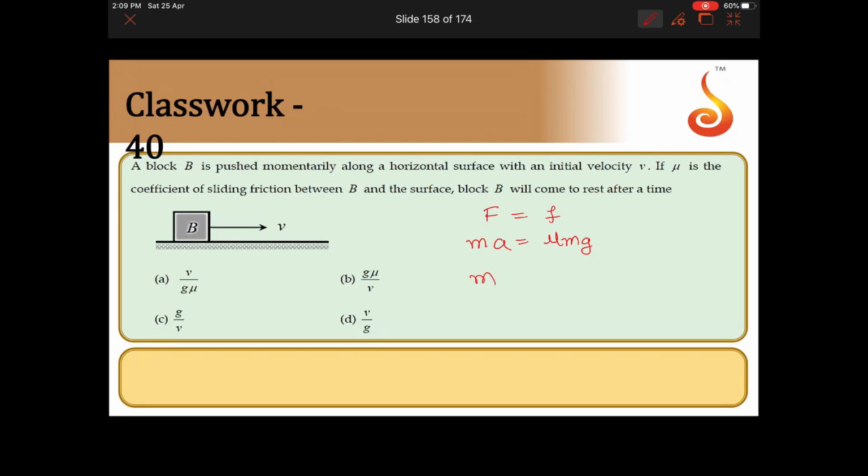So it is given that initial velocity is v. If a is the acceleration, then acceleration can be written as v by t, that is equal to mu mg, where t is the time taken to come to rest. So now mm gets cancelled, solve for t, t is equal to v divided by mu g. This is the time taken by the block to come to rest, that is option A.